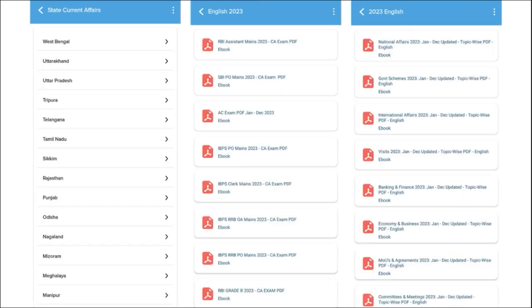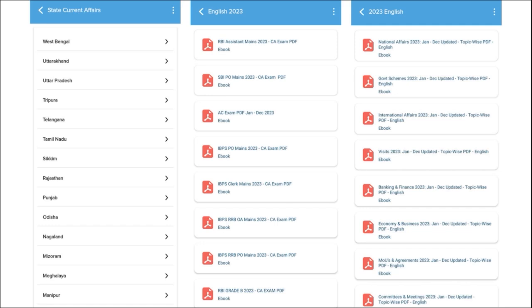One of the most important segments of our application is that we make sure to provide you with the correct exam analysis. When you are having exam, we make sure to provide you with previous year questions so that the student can go through the exam pattern and the syllabus and can prepare for the exam accordingly based on the pattern. After the exam, we also make sure to provide you with the exam analysis.